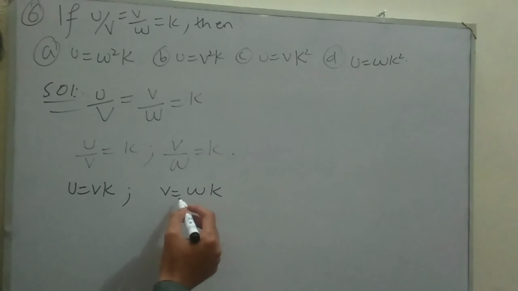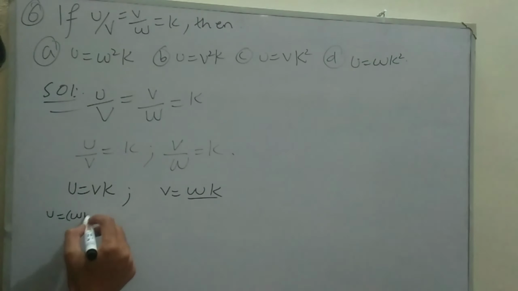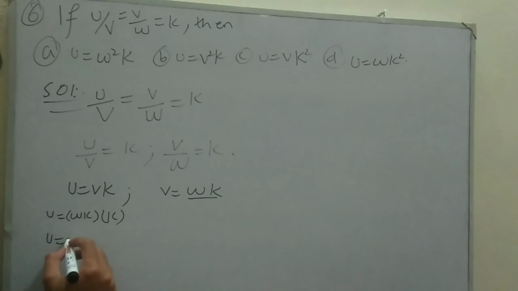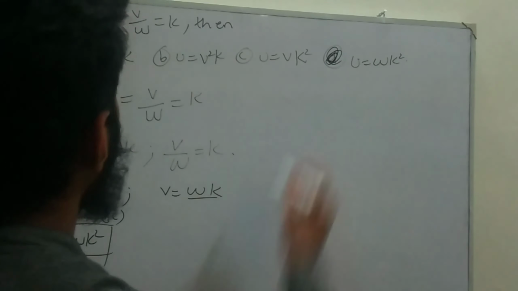Now put the value of v is equal to wk here, so it becomes u is equal to wk, multiplying k, so the value of u will be wk square. So the value of u is equal to wk square. So the correct option is option D.